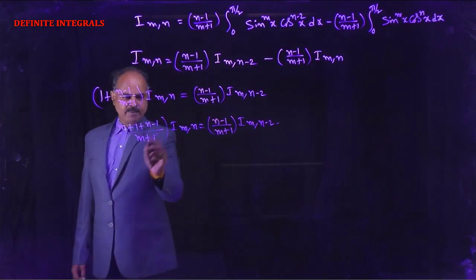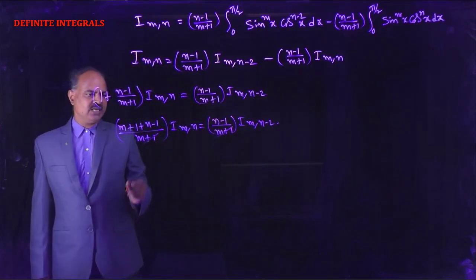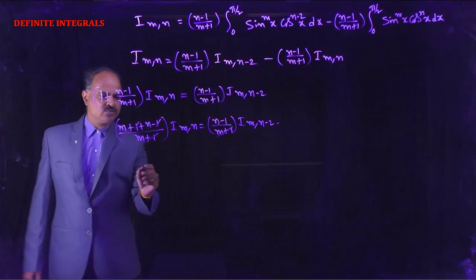So here this m+1 and this m+1 get cancelled, and this minus 1 and plus 1 get cancelled.